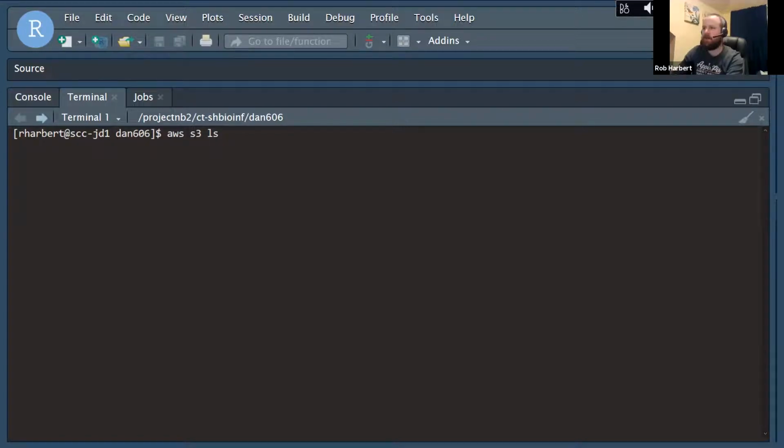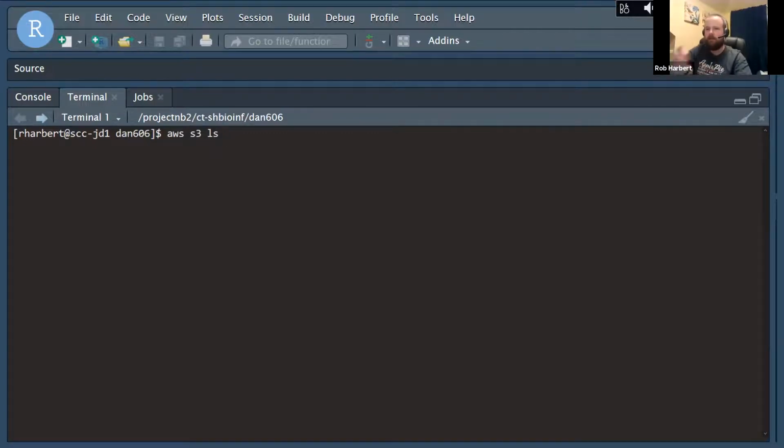So we're going to use AWS S3. AWS says use the command line interface. S3 says which protocol to use, so we're using the data access protocol here. And then ls is the same ls command that we would use on the regular command prompt here, but it's going to be executed in the cloud up in AWS land.